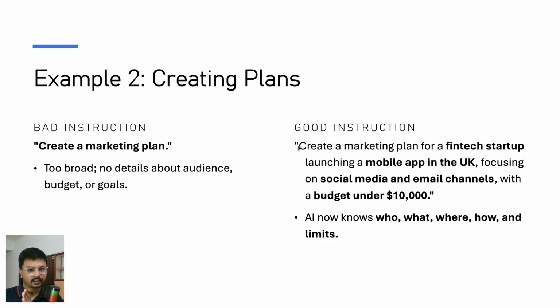But when you say create a marketing plan for a fintech startup, here we have given specific instructions for that kind of domain only. Launching a mobile app in the UK, the location and the device. Focus on our social media channels. And my budget is under $10,000. So AI knows for whom you are building this, what the use case is, where you are launching, the location, how, and what the limit is. Correct. So these points are really important when you are giving instructions. Don't just think AI knows everything, because AI doesn't know what you want. Correct.